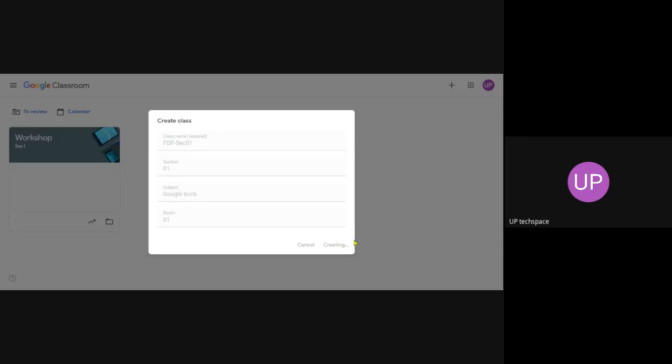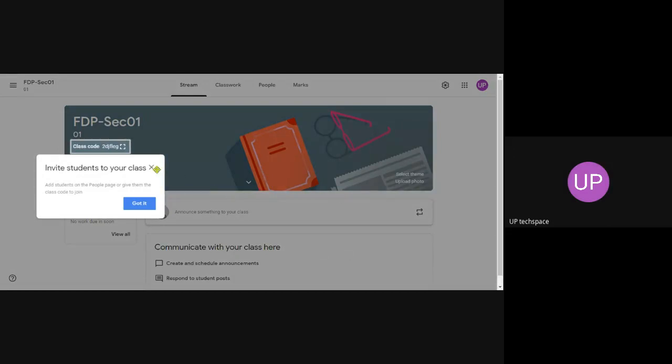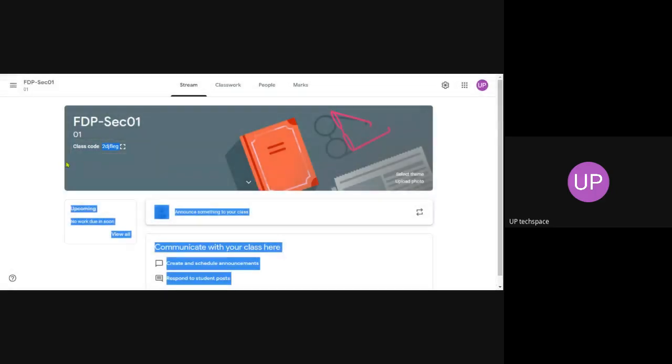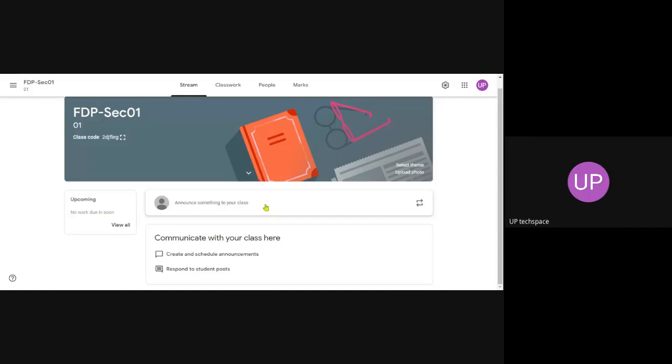Actually, the class consists of a collection of different environments like Google Forms, etc. You have to keep note of this class code. You can send this class code to students so that they can join using the link that we saw last time. You can invite students, or otherwise add students directly. So this is Google Classroom.